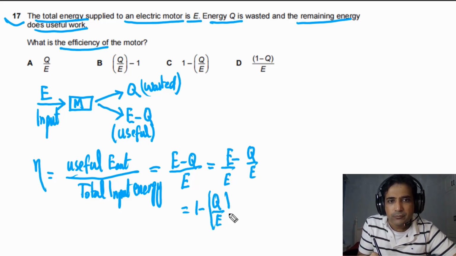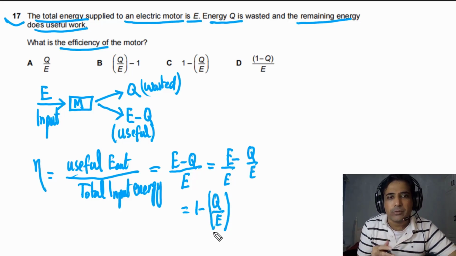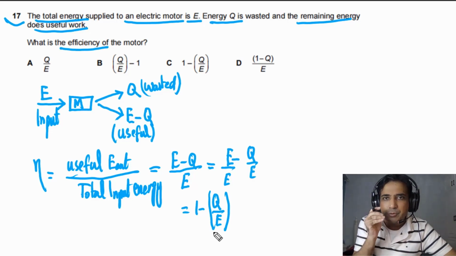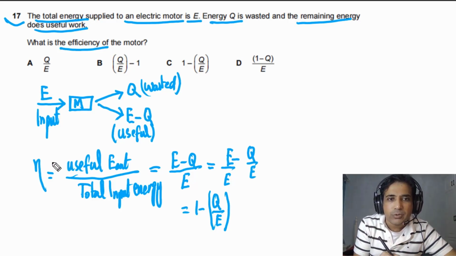So this is efficiency, and this is how you can calculate it. Simply you need to understand that useful energy output divided by total input energy is equal to efficiency. If they ask you to calculate percentage, you will multiply by 100.